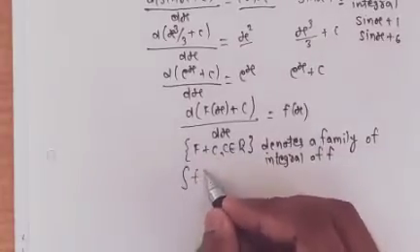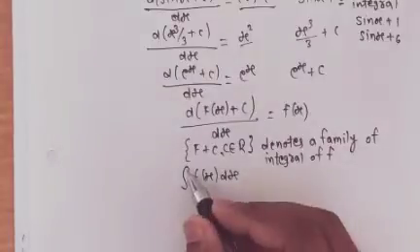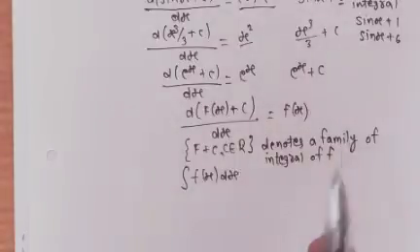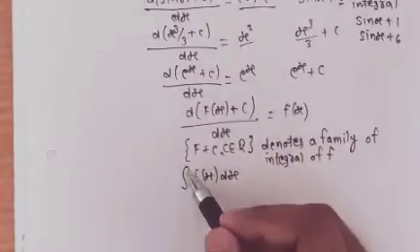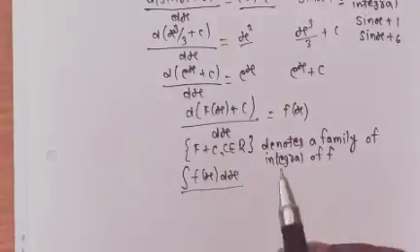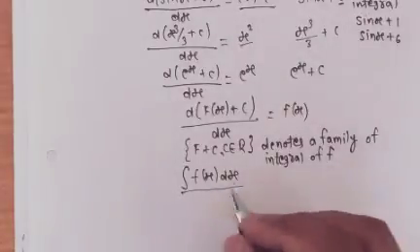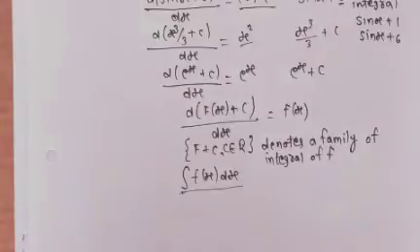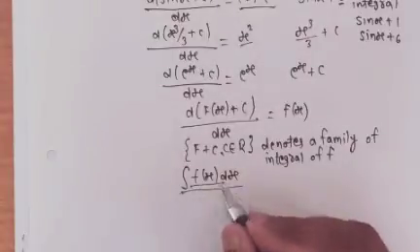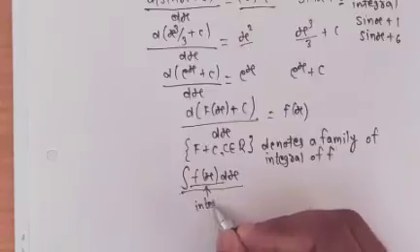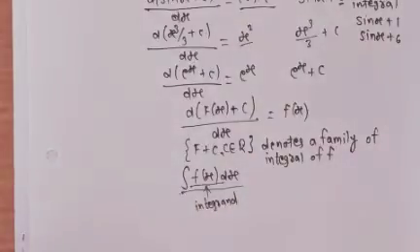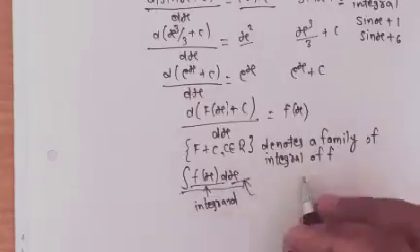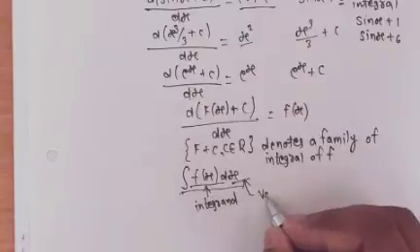Now look here, integral of f of x dx. It is this symbol that represents the process of integration. This complete term is called the integral of f with respect to x. Clear? Here this f of x is called the integrand. And here x is the variable of integration.